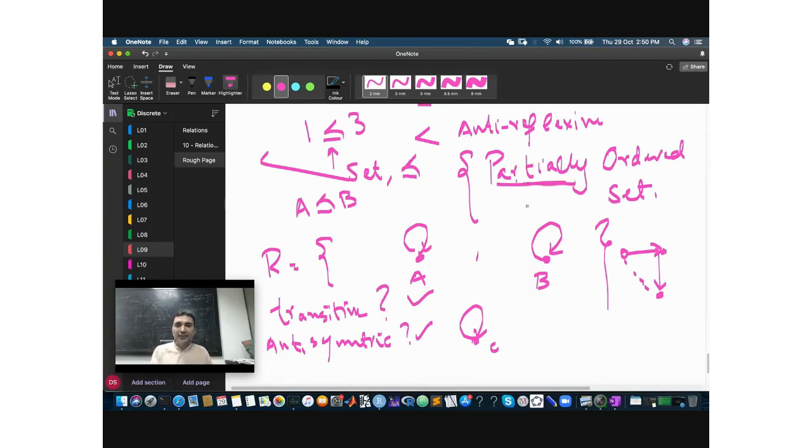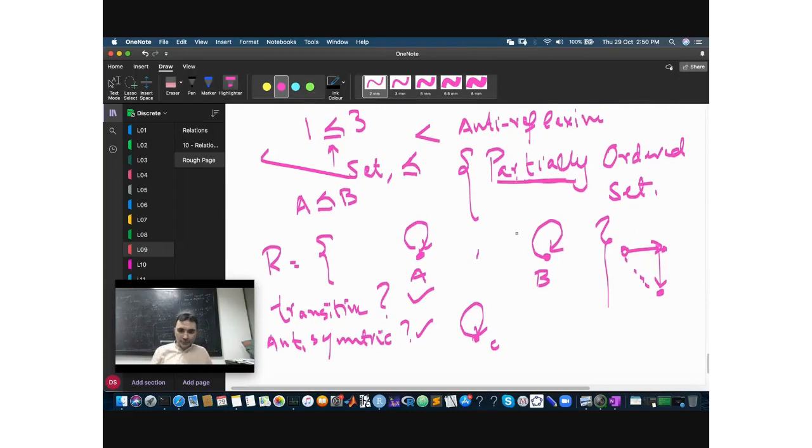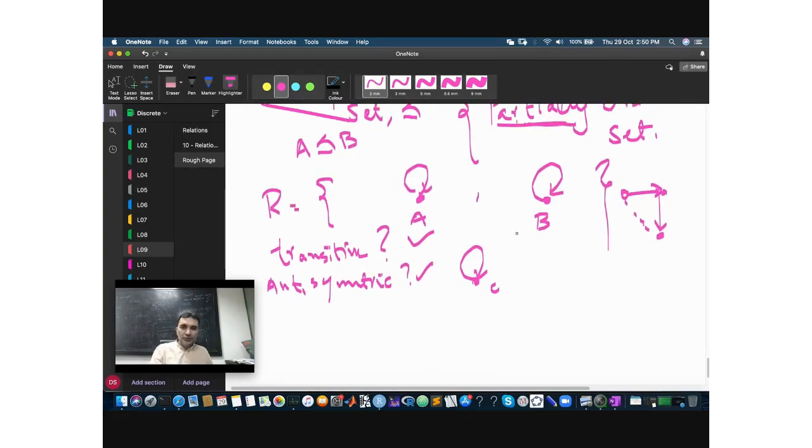Okay, it may define order between some elements, and it may still not define order between some of the other elements. Here is another example. Sir, why are we calling this antisymmetric? Because there is a connection from C to C and also from C to C, but we said that A is not equal to B. Yes, absolutely, good. So we said that for two distinct elements,